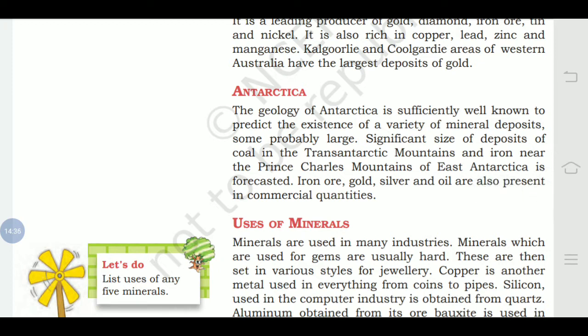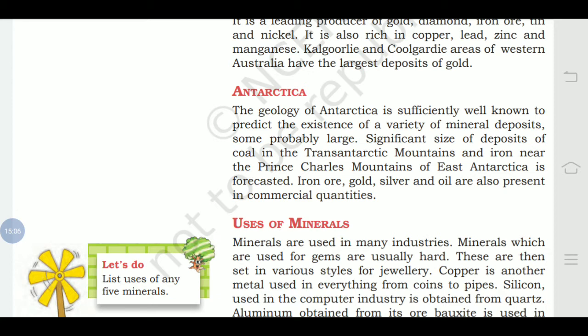Now Antarctica, the coldest region. The geology of Antarctica is sufficiently well known to predict the existence of a variety of mineral deposits, some probably large. Significant deposits of coal in the Transantarctic Mountains and iron near the Prince Charles Mountains of East Antarctica are forecast. Iron ore, gold, silver, and oil are also present in commercial quantities.